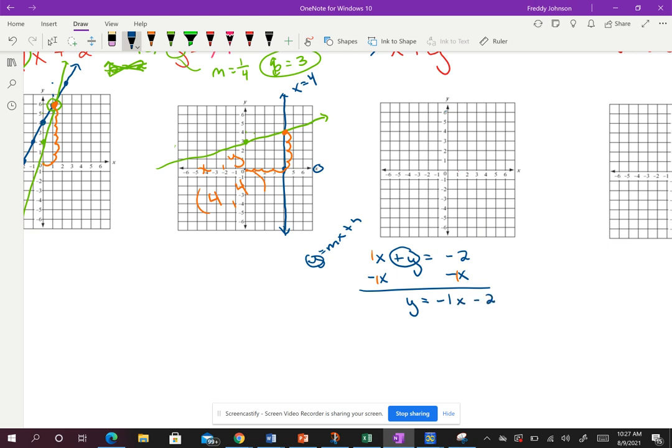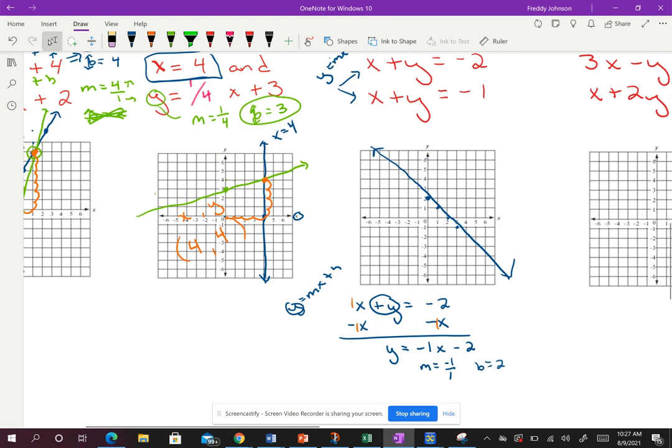Now it is in the form y equals mx plus b, so this is m. M is -1, put that as a fraction. And then b is always a number by itself, which is -2. So now I'm going to begin at -2, put my dot, and then this tells me to go down 1, over 1, down 1, over 1, down 1, over 1. Remember, I'm going to do a couple of dots just to make life easier, especially since you can tell that my line's not straight. That's where you guys are going to have problems down the road, if you don't have a straight line, but we'll be okay here for this.